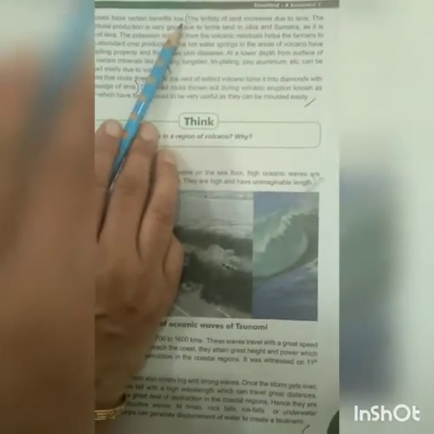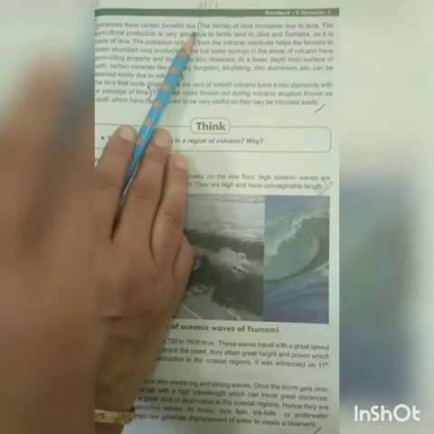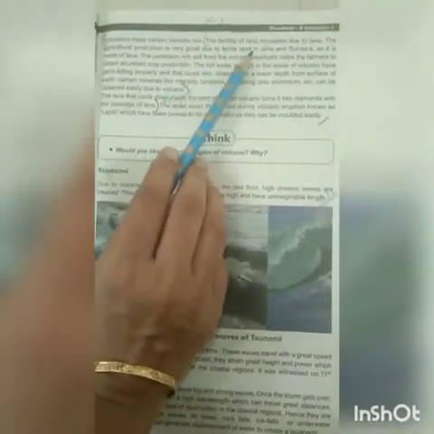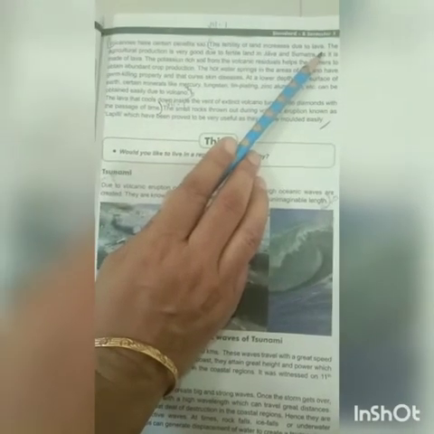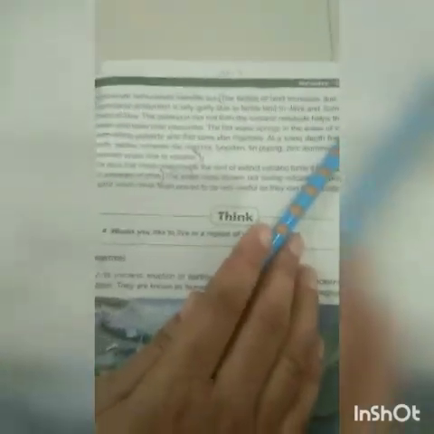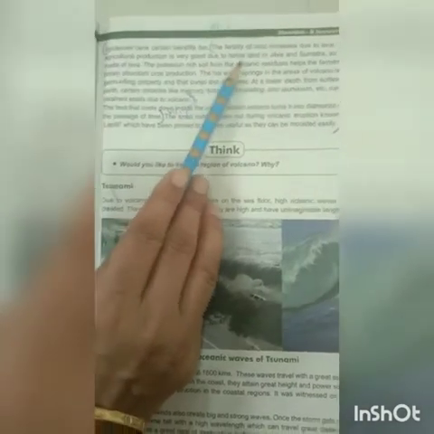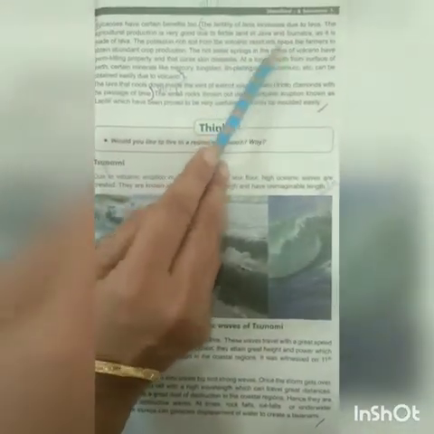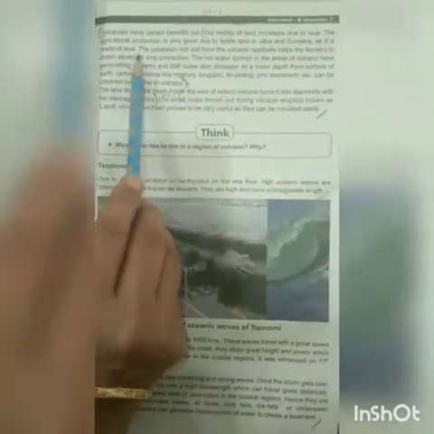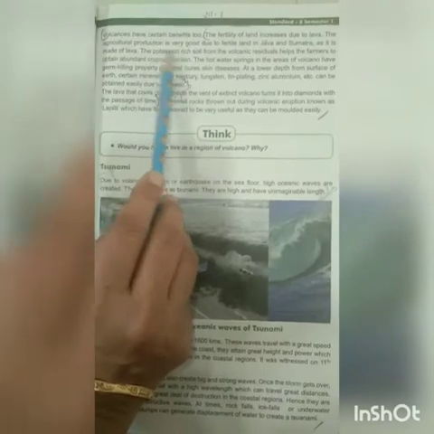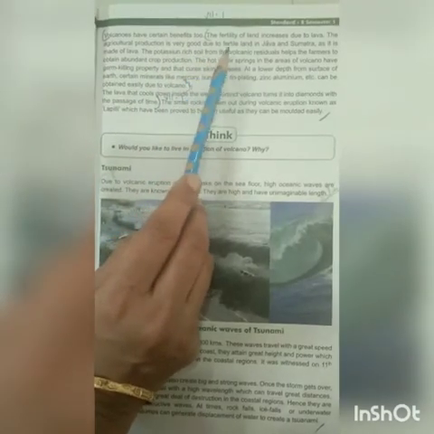Volcanoes have certain benefits too. Yes, children, you can see there are benefits also of this volcano eruption. The fertility of land increases due to lava. See which are the benefits. First benefit, the fertility of land increases where the lava erupts. The agricultural production is very good due to fertile land in Java and Sumatra. Which places? Java and Sumatra, as it is made of lava. There the agricultural land is very fertile.